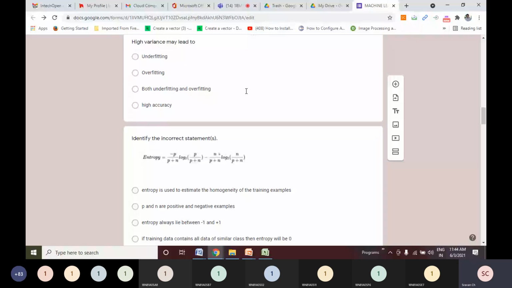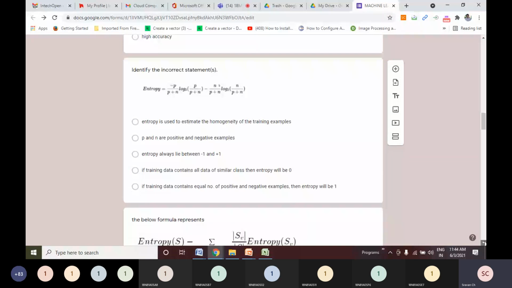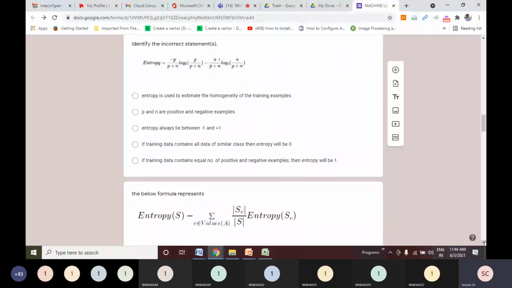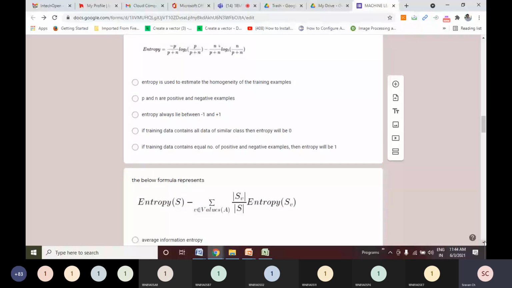Identify the incorrect statement. This is the formula for entropy which we have used in decision tree. So the question is asking you to identify the incorrect statement, right? Entropy is used to find the homogeneity among training examples. Yes, it is true. So it is a correct statement. P and N in the formula are positive and negative examples. Yes, it is a correct statement only. Entropy always lie between -1 and +1.